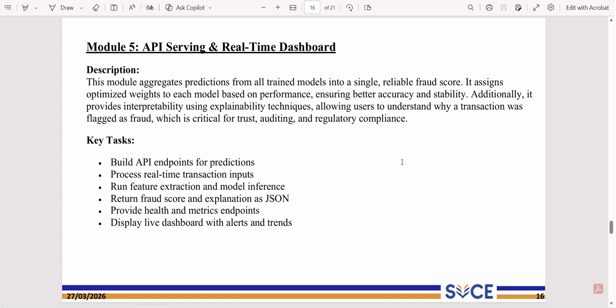Here comes the last and final module, API serving and real-time dashboard. This module handles real-time fraud prediction and deployment. API endpoints are created to process incoming transaction requests and return fraud scores instantly. The system performs feature extraction and model inference in real time with minimal latency.